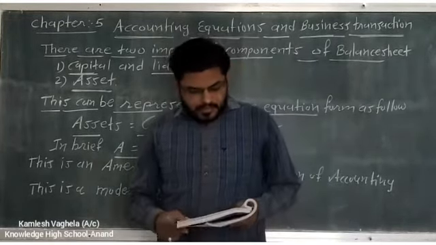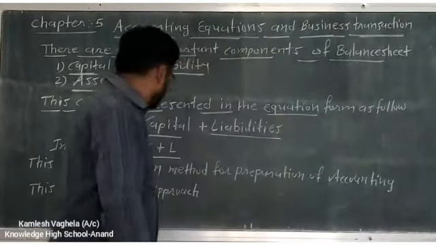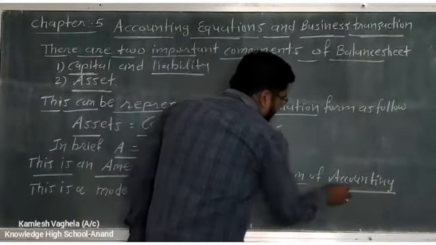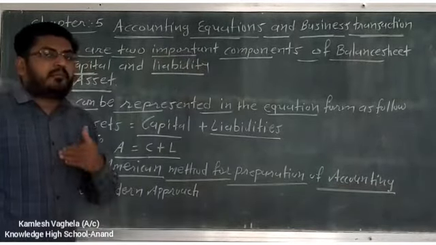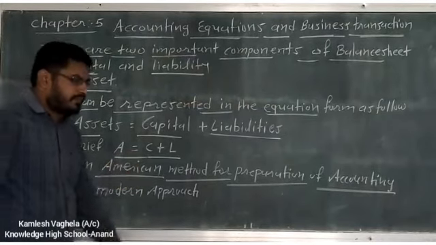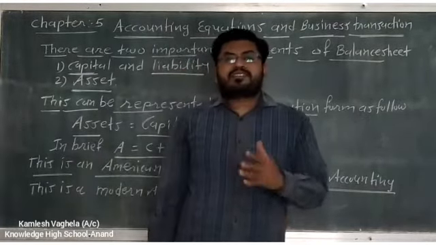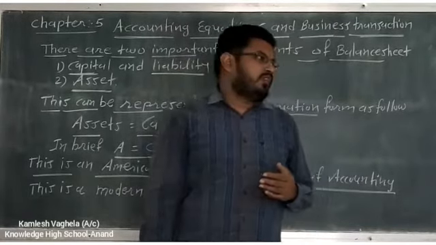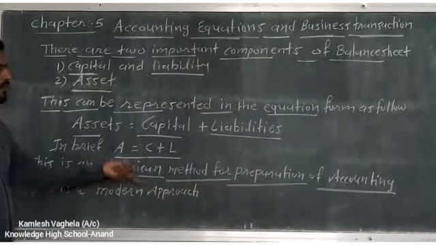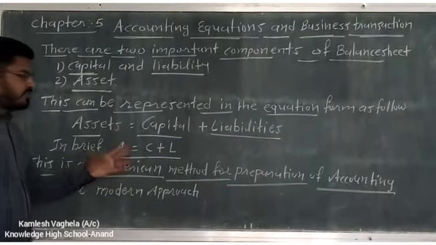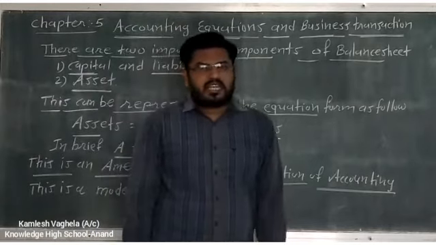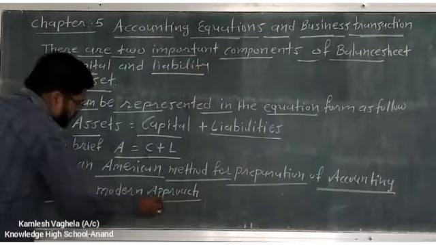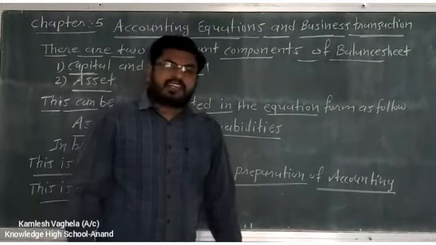ओके. Now this is the American method for preparation of accounting transaction. तो कौन सी मेथड है? अमेरिकन. कौन सी? A is equal to C plus L. So आपको ऐसा क्वेश्चन है, which method is followed in American? American method for preparation of accounting is A is equal to C plus L, or you can say the accounting equation. And this is a modern approach. ये modern approach है. तो what is traditional approach?